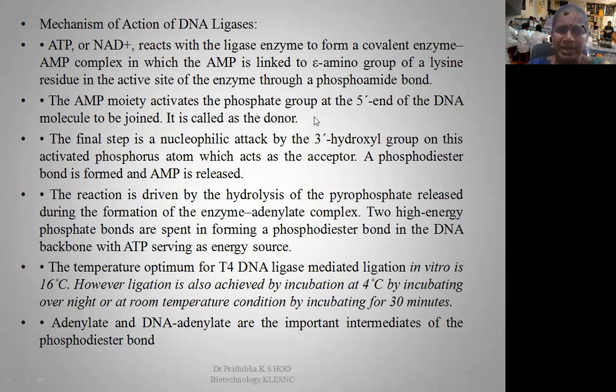So now let us go through the mechanism of action of DNA ligases. In this case, ATP or NAD+ reacts with the ligase enzyme to form a covalent enzyme-AMP complex, in which the AMP is linked to the amino group of a lysine residue in the active site of the enzyme through a phosphoamide bond. This happens in step 1. Next, in step 2, the AMP moiety activates the phosphate group at the 5' end of the DNA molecule to be joined, which is called the donor.